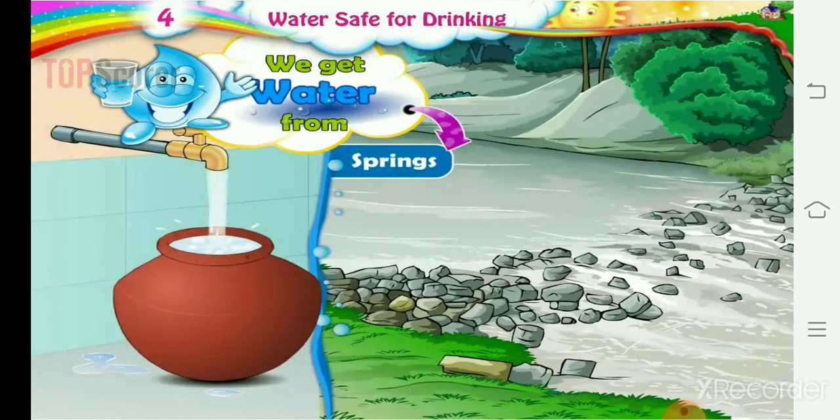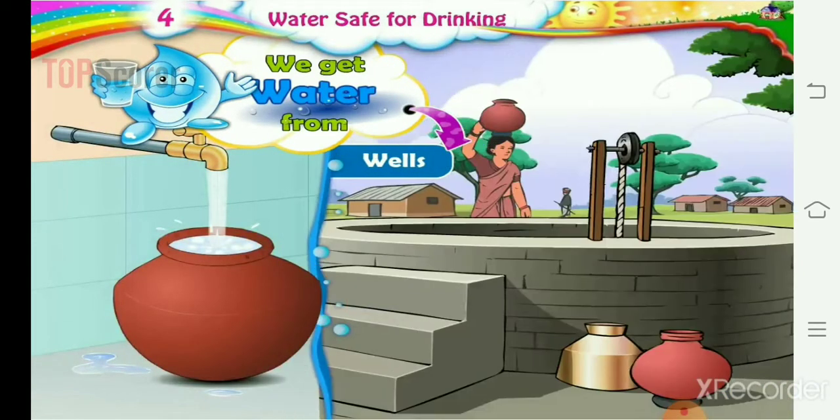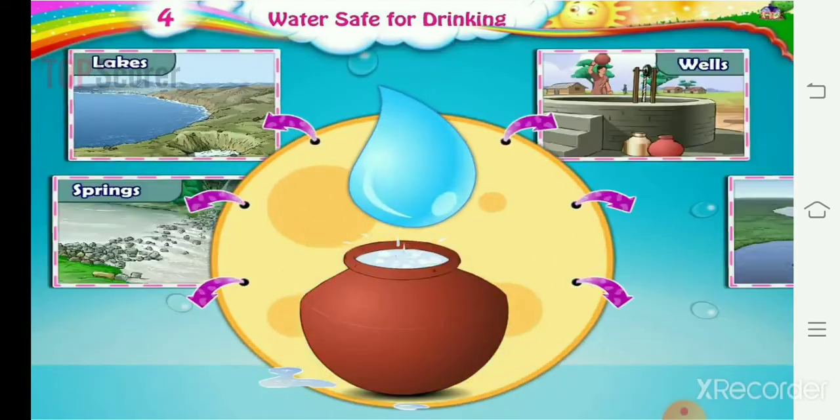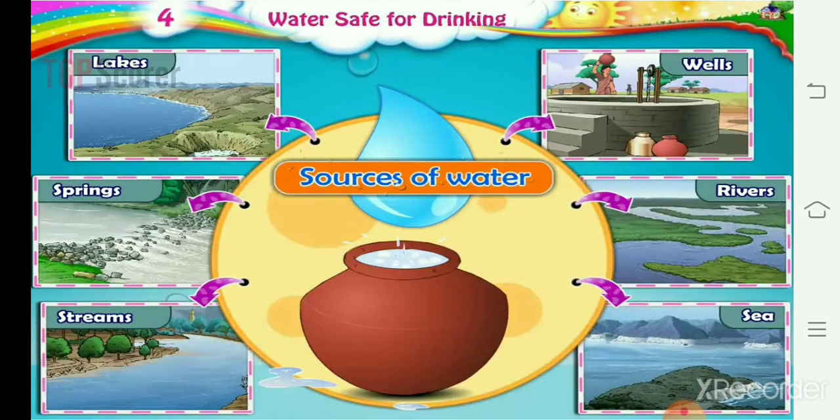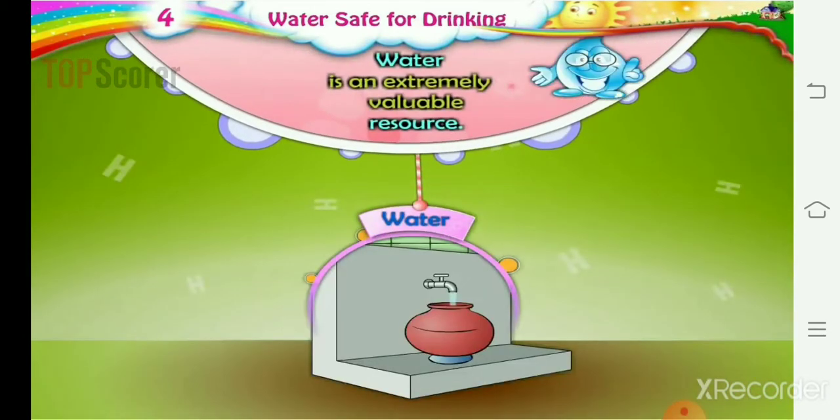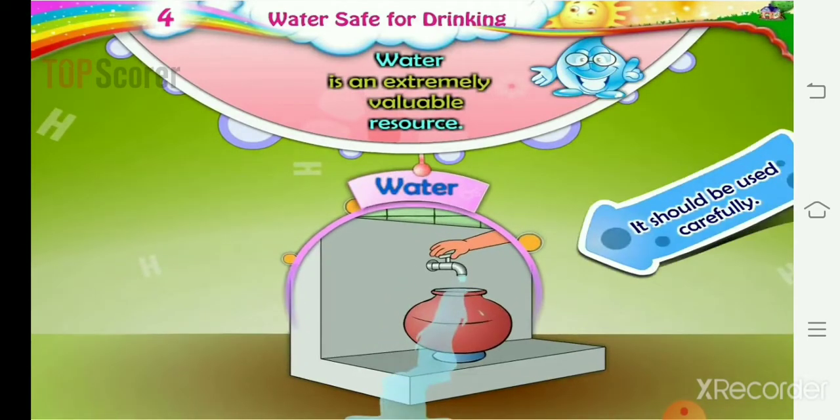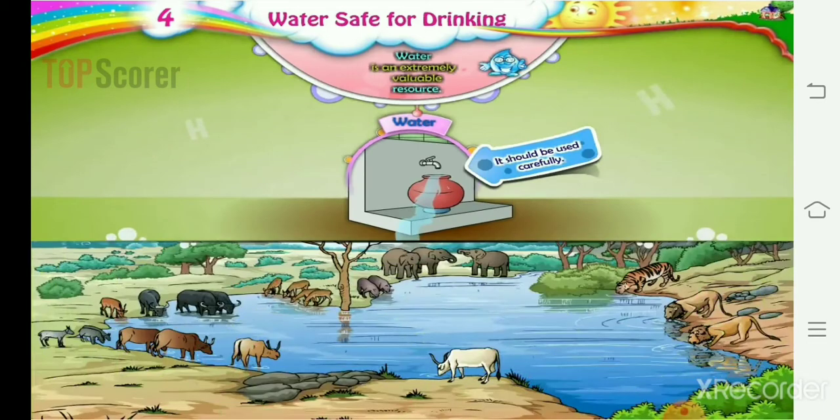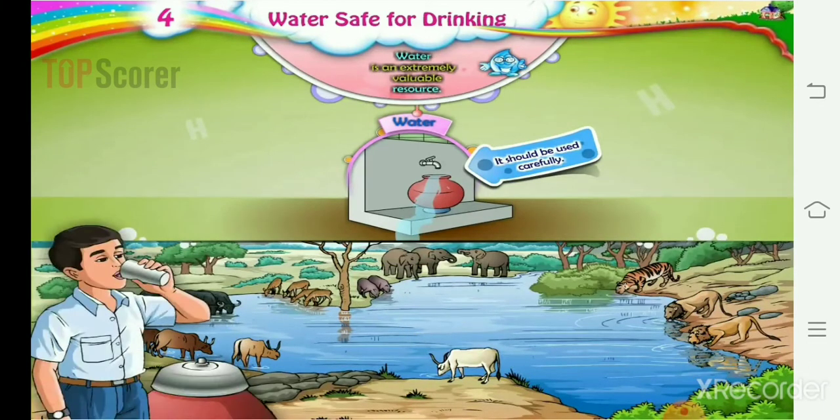We get water from springs, streams, wells, rivers, lakes and sea. These all are sources of water. Water is an extremely valuable resource. It should be used carefully. You can see in this picture, it should not be wasted like this.